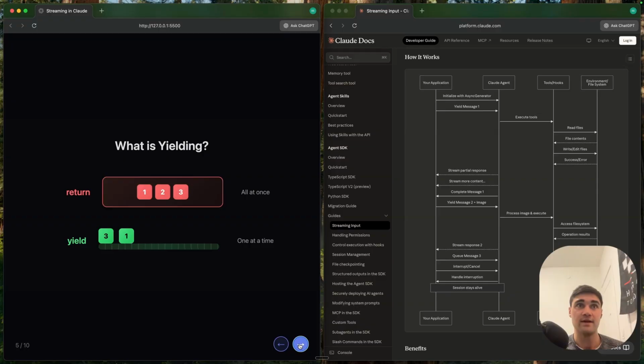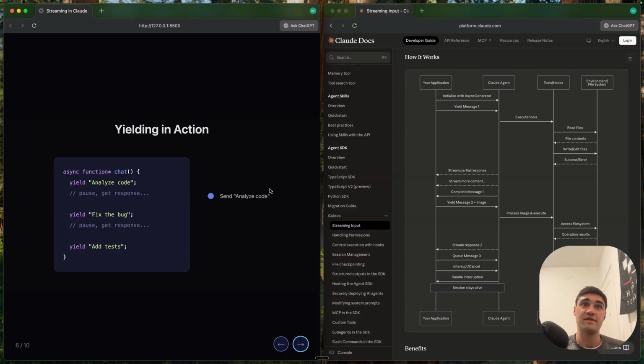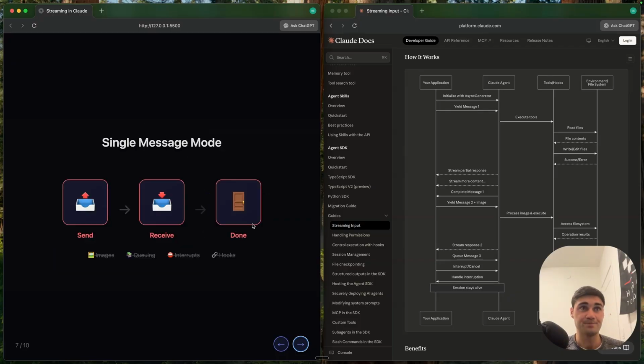This is very important. Another key concept in streaming is called yielding, where you send one message at a time rather than having to send all your messages in bulk before the agent starts doing its work. This is really key in conversations. You probably have had a conversation with someone where maybe they start responding, but you forgot to give some more key information, and so you can just give that as well. This is an example of yielding in action. If you've used a coding agent before and it shows all the work it's doing at a time, that's an example. This is single message, where you just send, you receive a message, and that's it.